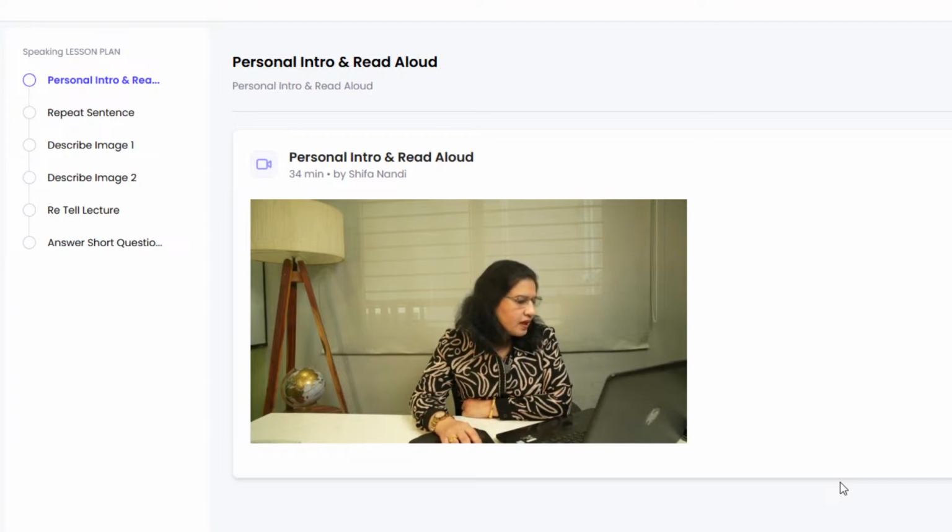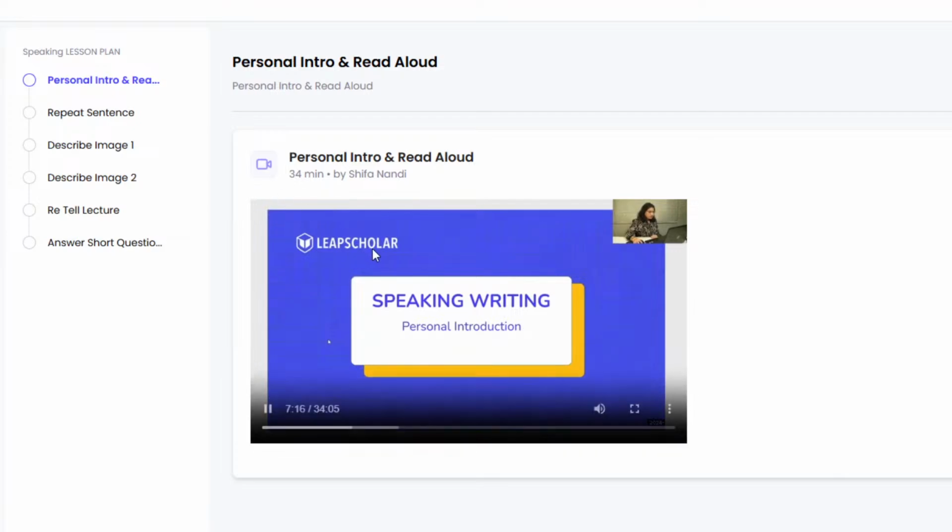So let's move ahead and let's look at what we are going to do in this particular session. So at the end of this session, you will become proficient at tackling the personal introduction, students. At the same time, you will also be able to handle the read aloud question type. As I mentioned earlier, personal introduction is not scored, but you still must do well because that is going to boost your confidence and you'll be able to understand the PTE test technology. However, the question that is scored is read aloud, and you will learn to handle that as well. So let's move ahead. So let's understand how to tackle the personal introduction.